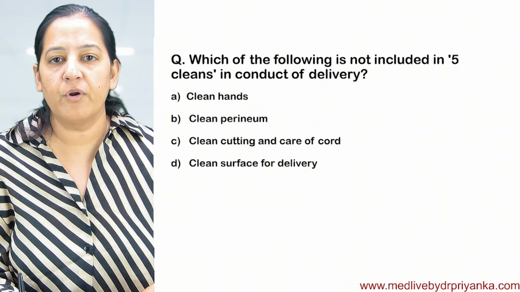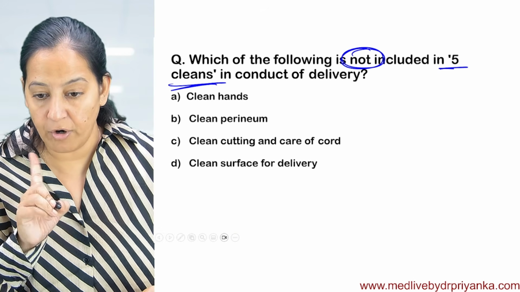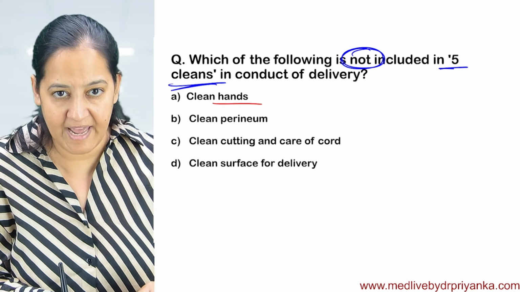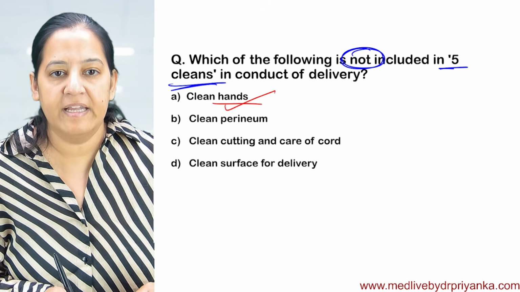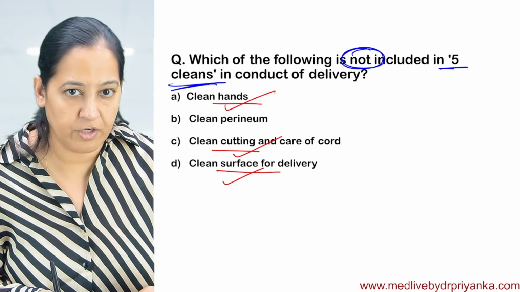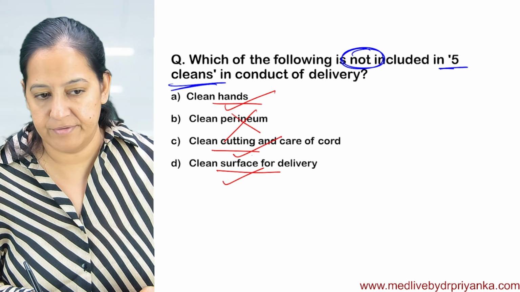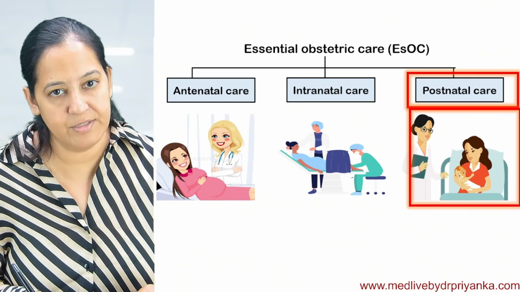Which of the following is not included in the 5 cleans? Clean hands, it's included. Clean surface, it's included. Clean cut of the cord, it's included. But clean perineum is not included. It is not any of the 5 cleans. So I guess you know.